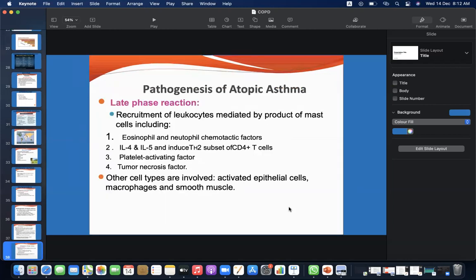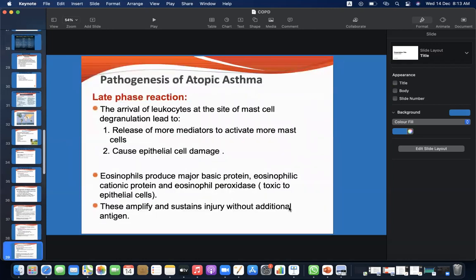Pathogenesis of atopic asthma, late phase reaction: recruitment of leukocytes mediated by the products of mast cells, including eosinophil and neutrophil chemotactic factors, interleukin 4, interleukin 5 induced by type 2 helper T cells, subsets of CD4 positive cells, platelet activating factors, and tumor necrosis factor. Other cell types are involved: activated epithelial cells, macrophages, and smooth muscles. The arrival of leukocytes at the site of the mast cell degranulation leads to release of more mediators, which activate more mast cells and cause epithelial cell damage. Eosinophils produce major basic protein, eosinophilic cationic protein, and eosinophil peroxidase, toxic to epithelial cells. These amplify and sustain injury without additional antigen.